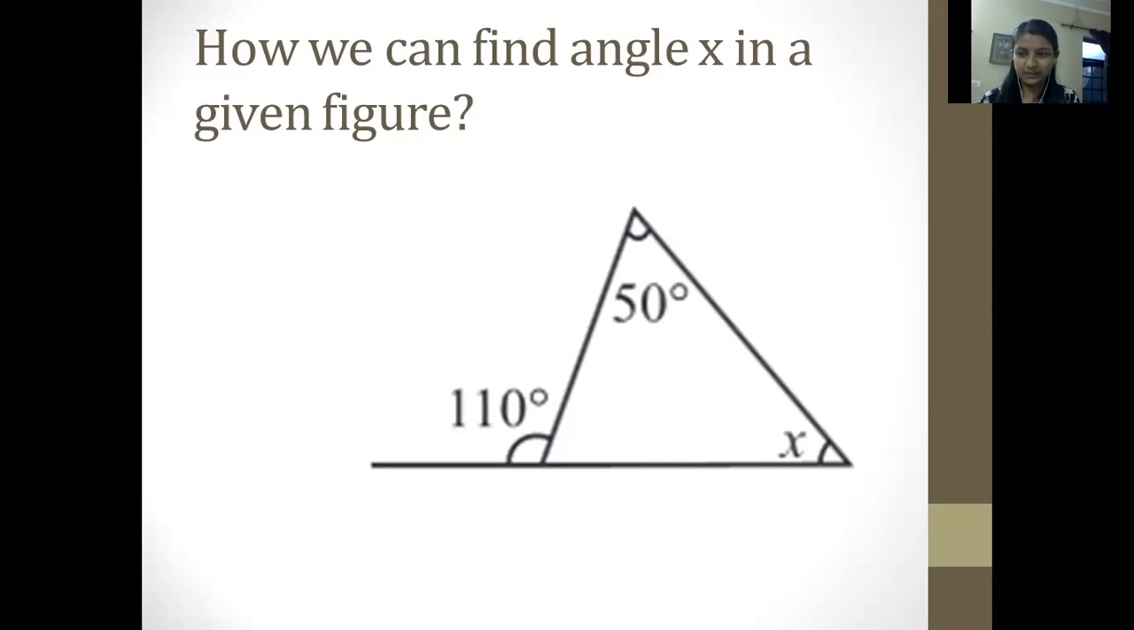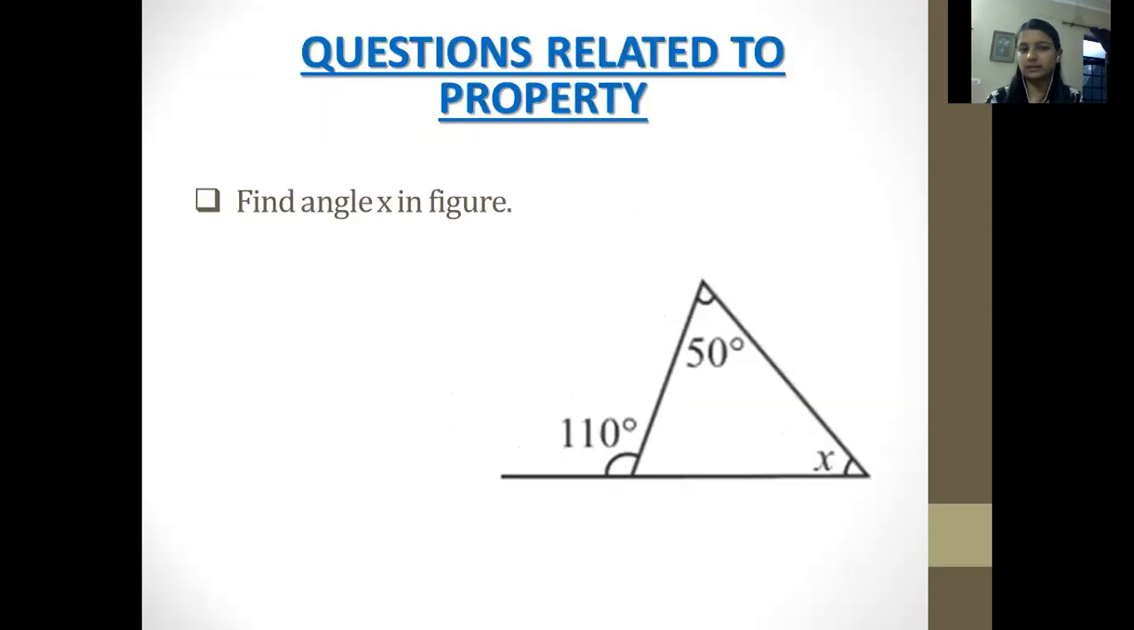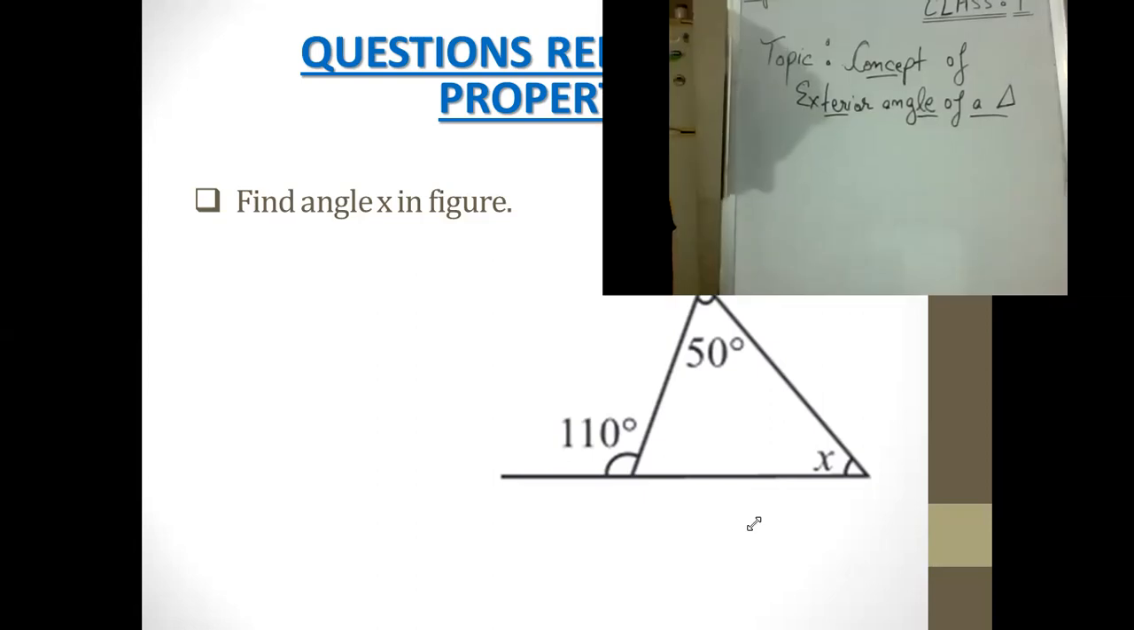We have done a property. You could solve with the help of that as well. Let us solve it. How could we solve this question? First of all, we have to see that there is an exterior angle.